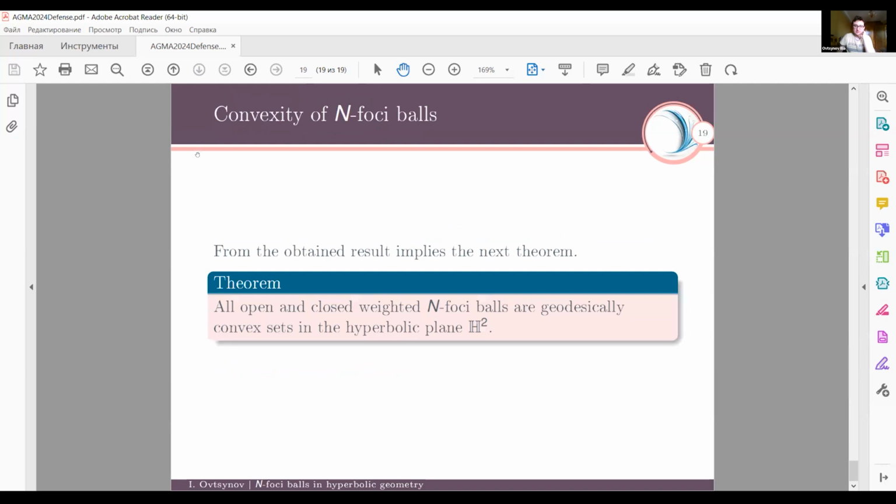And from the obtained result follows the next theorem. All open and closed weighted N-foci balls are geodesically convex sets in the hyperbolic plane H2. And it is the main result of our work. I finished.